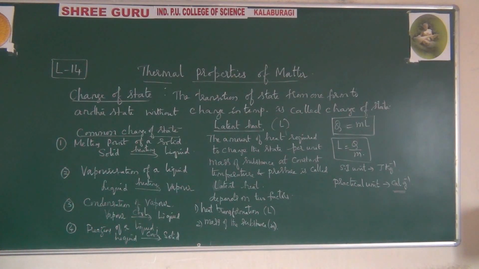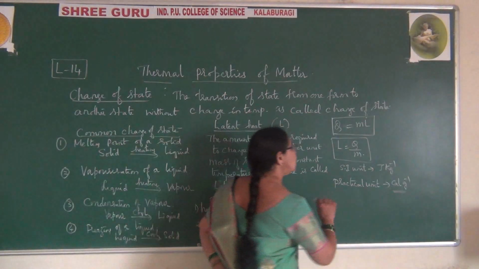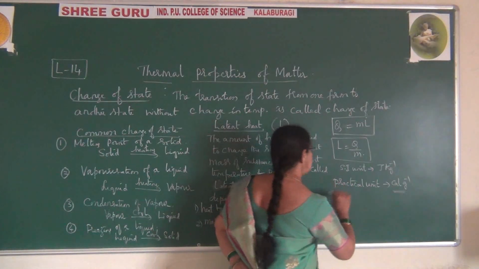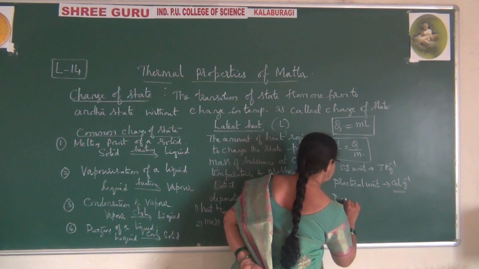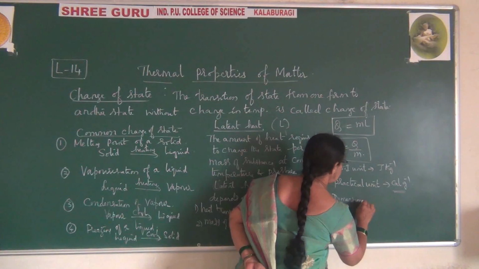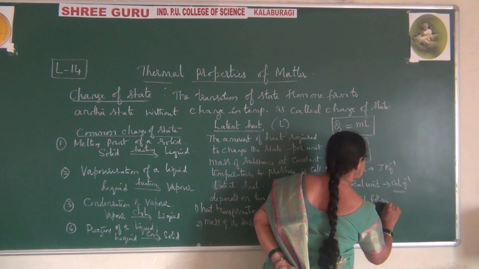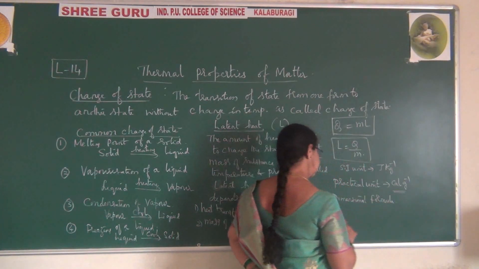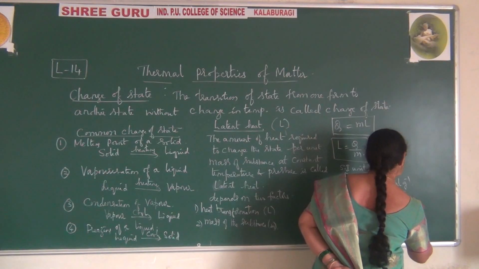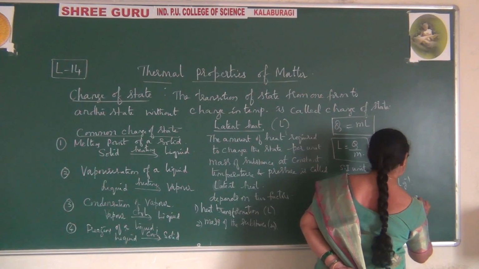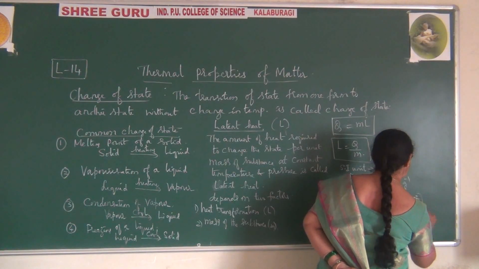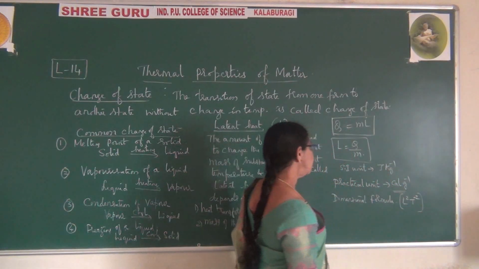Now one more thing we come across is the dimensional formula. The dimensional formula is L squared T raised to minus 2.